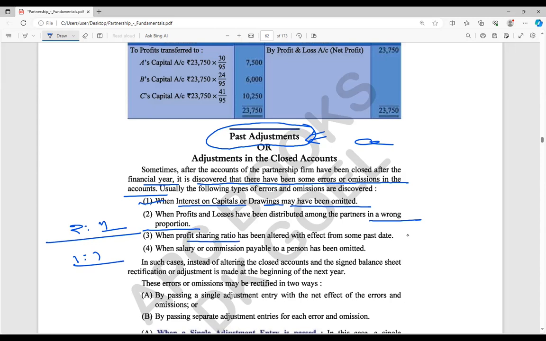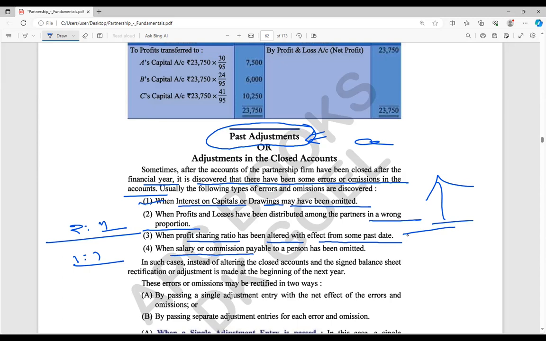Next, when the profit sharing ratio has been altered with effect from a past date. The profit sharing ratio had changed before, but when you are distributing the profit you have not used the changed ratio. You used the old ratio only, though the profit sharing ratio had already changed, but you have not followed that. So that is another mistake.